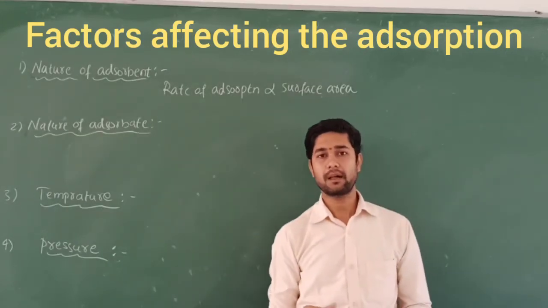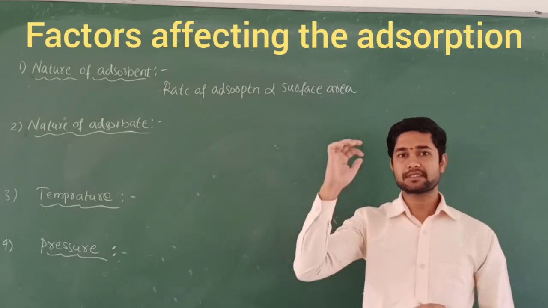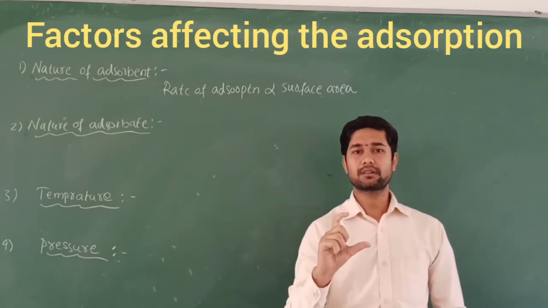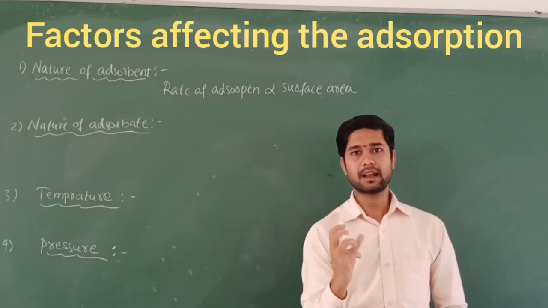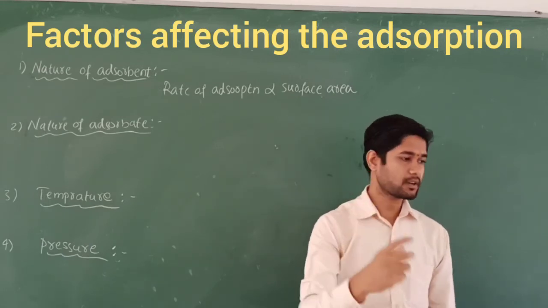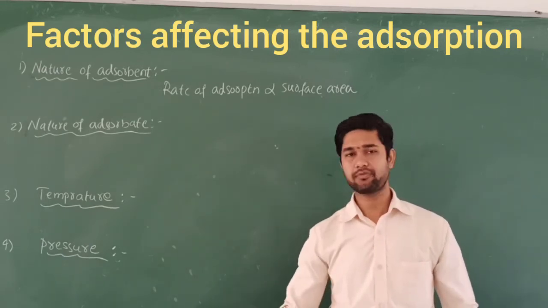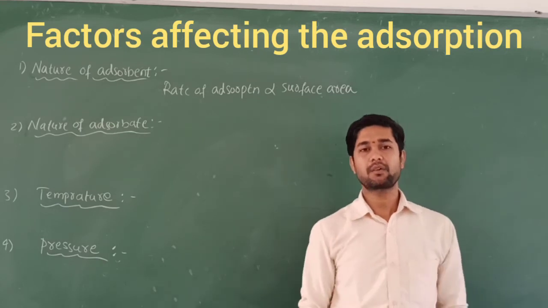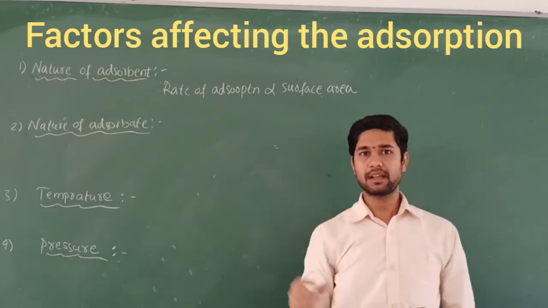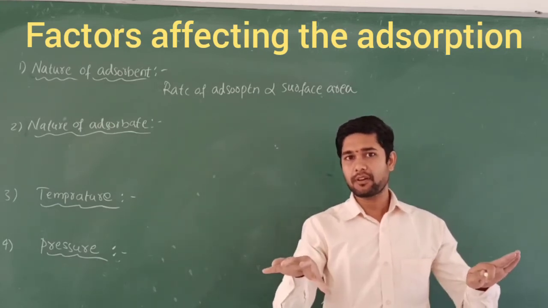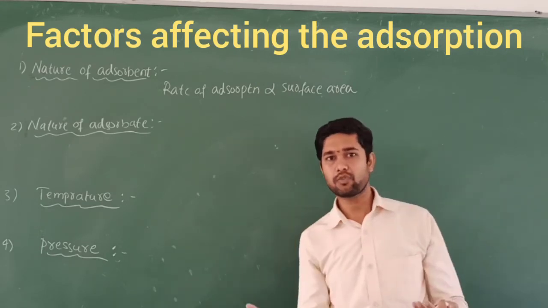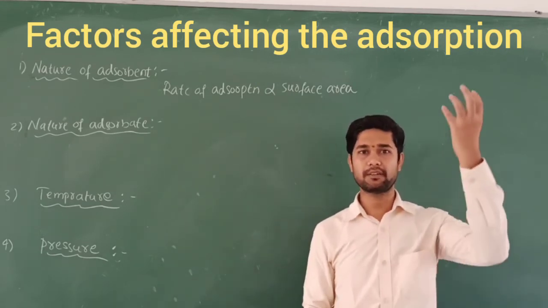Suppose I take water in the presence of sunlight. If I take one glass of water and put it on the surface of a roof or a table, what happens in the sunlight? Where the surface is larger, on the table or the roof, the water molecules evaporate very easily.